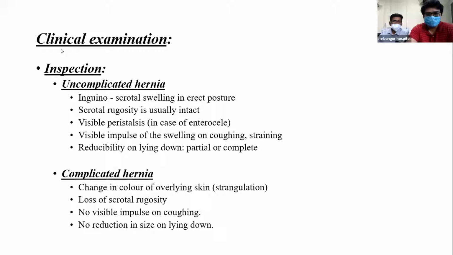Clinical examination, inspection, complicated versus uncomplicated hernia. The findings on inspection are inguinoscrotal swelling in erect posture. Scrotal rugosity is usually intact. Visible peristalsis in case of enterocele. Visible impulse of swelling on coughing and straining. Reducibility on lying down, which can be partial or complete. Complicated hernia: change in color of overlying skin, loss of scrotal rugosity, no visible impulse on coughing, no reduction in size on lying down.